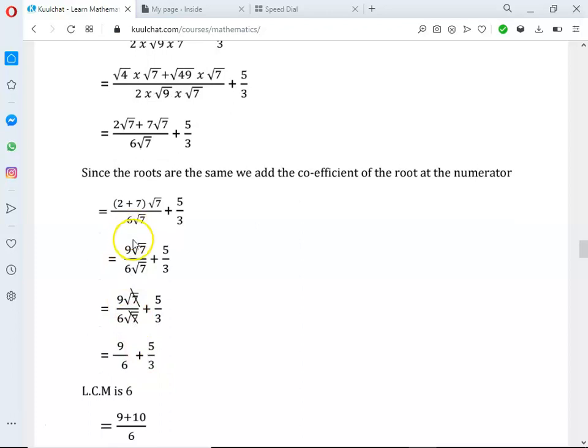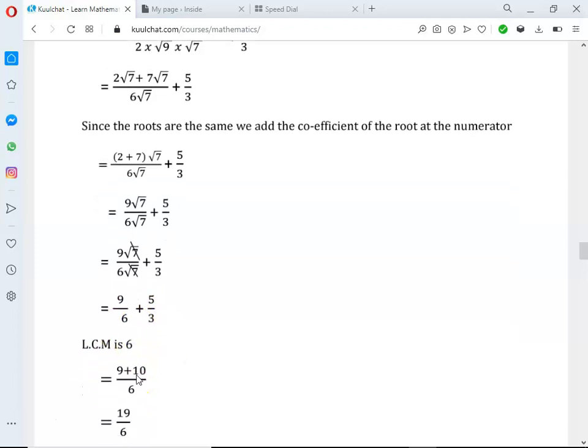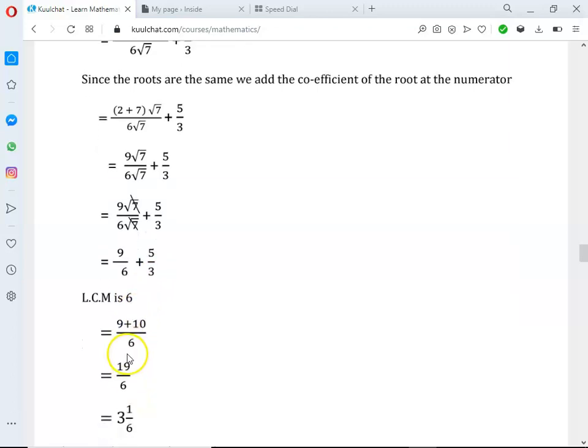So here root will cancel root. Root 7 will cancel root 7. So we are left with 9 over 6 plus 5 over 3. Here we have to find the LCM, which actually says which number can go into 6 and at the same time 3. So 6 can go into 6. We also ask which number these two denominators can go into. If we take the LCM to be 6, it means this 6 can go into the LCM 6, and also this 3 can go into the 6. So that's it. Which means our LCM is 6.